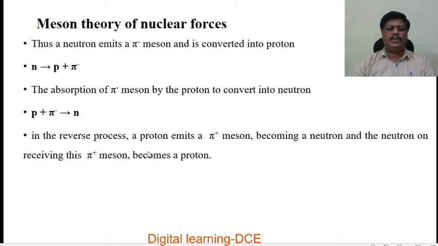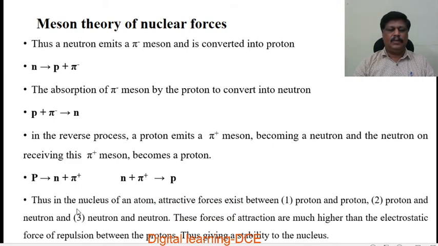In the reverse process, a proton emits a positive pi meson, becoming a neutron, and the neutron on receiving this positive pi meson becomes a proton, represented by this reaction. So a proton is converted into a neutron by emitting a positive pi meson, and a neutron is converted into a proton by absorbing the